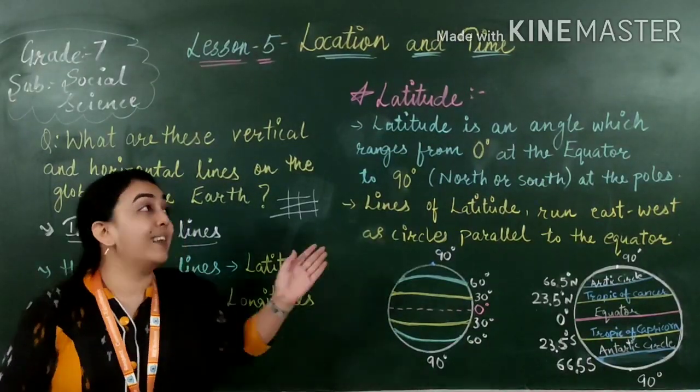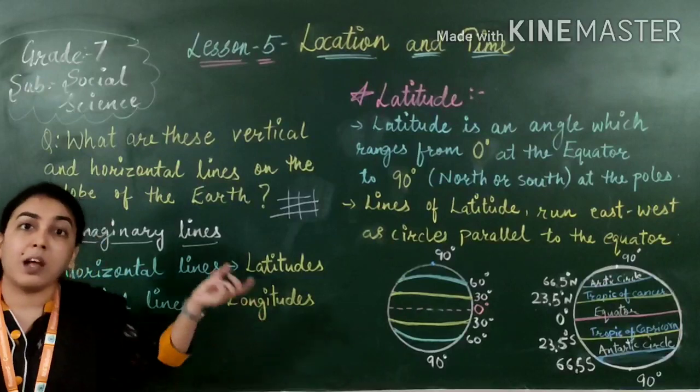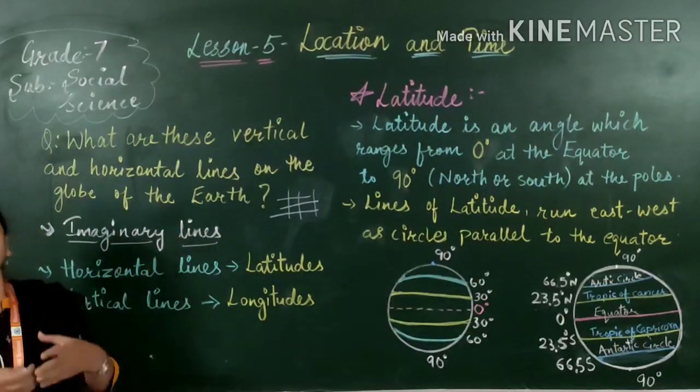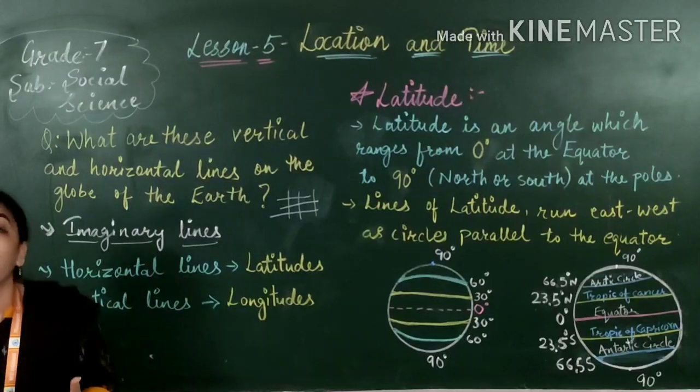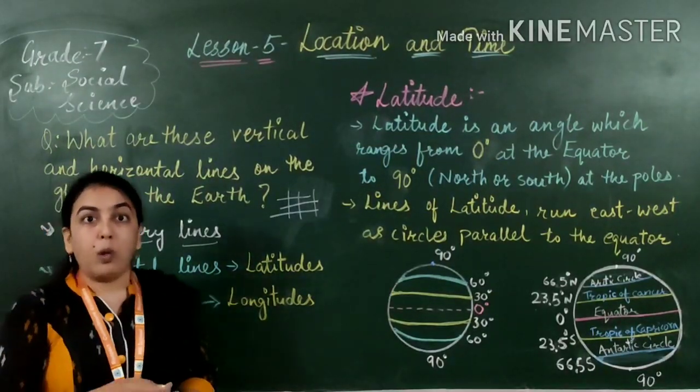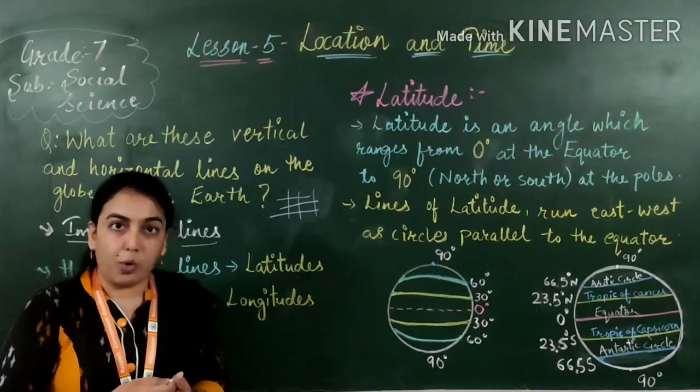That is why these lines are very important, and through them we can know someone's or our location and time, what time it is around us, where we are standing.